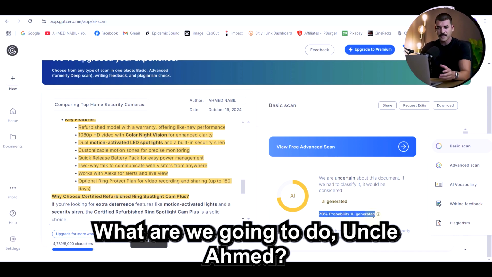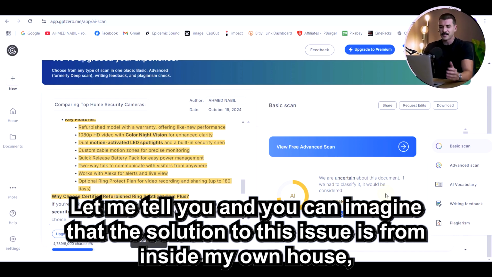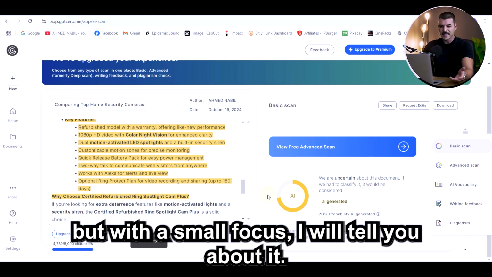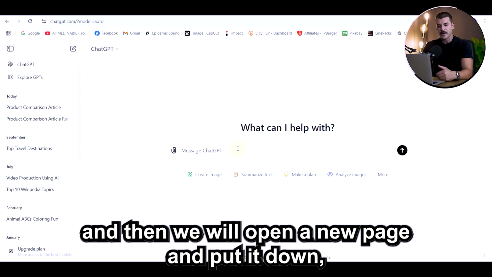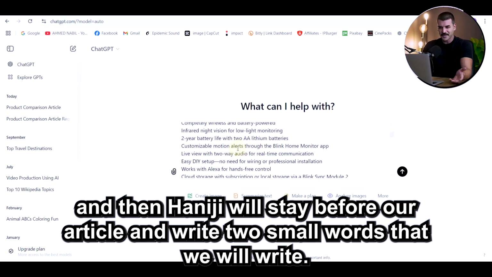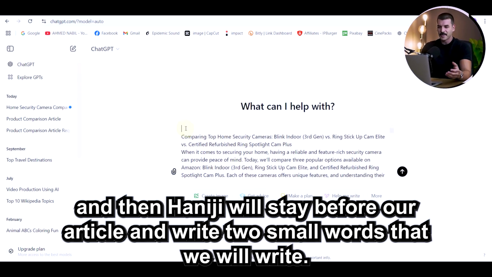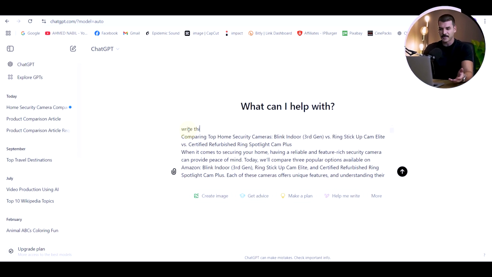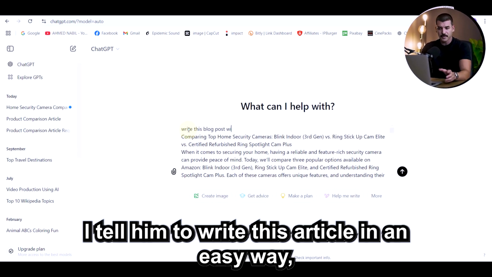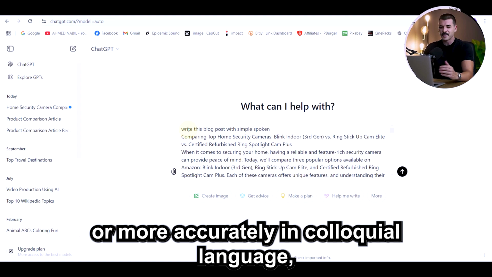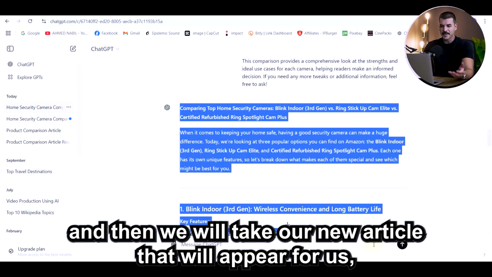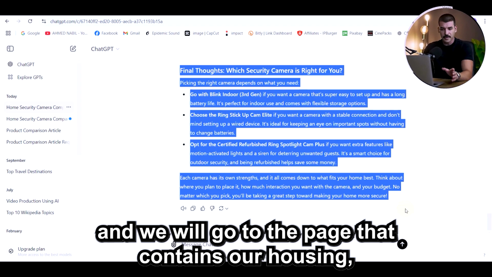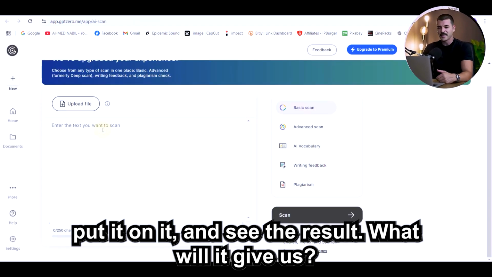What are we going to do, Uncle? Let me tell you, you can imagine that the solution to this issue is from inside my own house, but with a small focus. I will tell you about it. We will take our article, copy it, and then open a new page and put it down, and then we will write 2 small words before our article. I mean, I tell it to write this article in an easy way, or more accurately in colloquial language, and then we will take our new article that will appear for us, copy it, and we will go to the page that contains our detector, put it on it, and see the result.